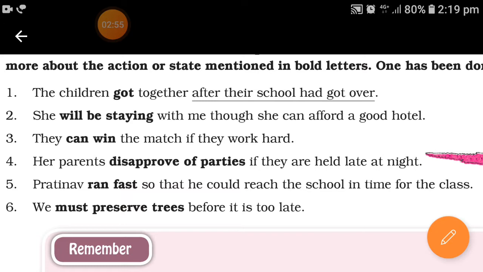Next one, we must preserve trees before it is too late. The action is we must preserve trees, right? The adverb clause is, good, before it is too late. That is the adverb clause, right?